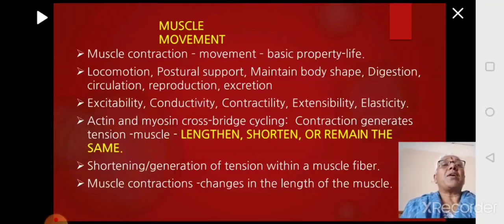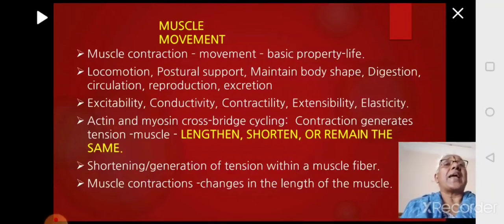The property of the muscle tissue is excitability. That is, when it receives an action potential from a nerve, an action potential will be elicited, which can be transmitted from one part to another part. That is, from where the stimulus is received, it is taken to the brain. From the brain, the message will go to the target organ. So that is conductivity. It can get excited and conduct. That is the transmission of the impulse.